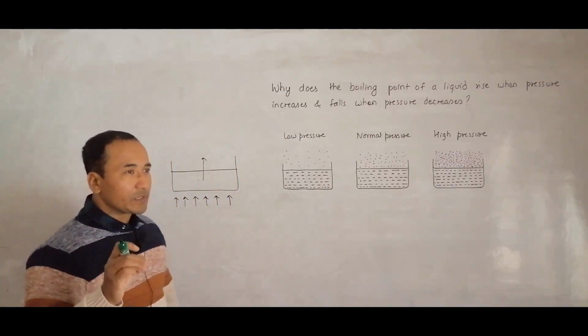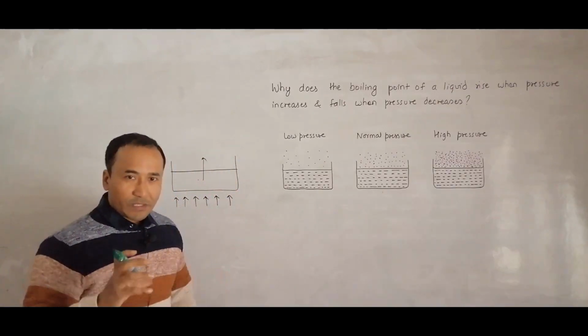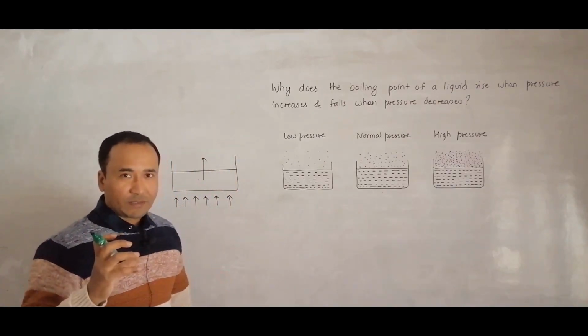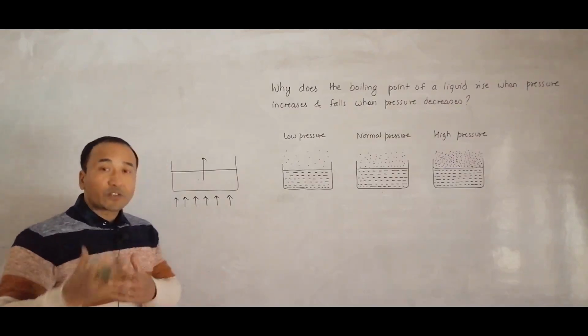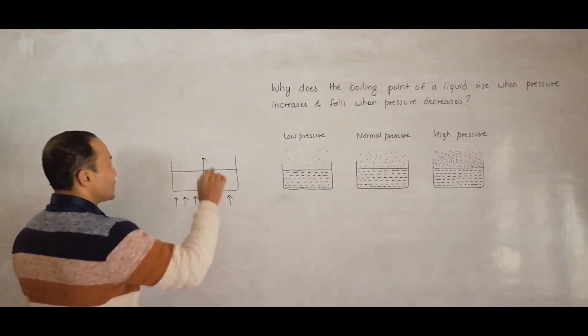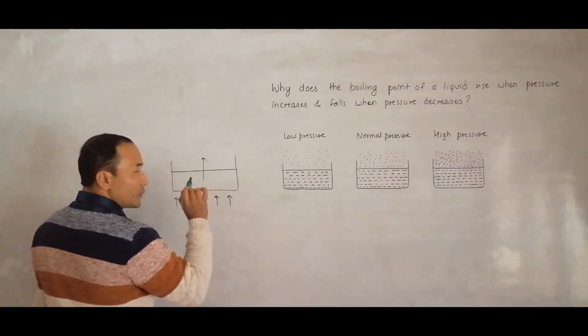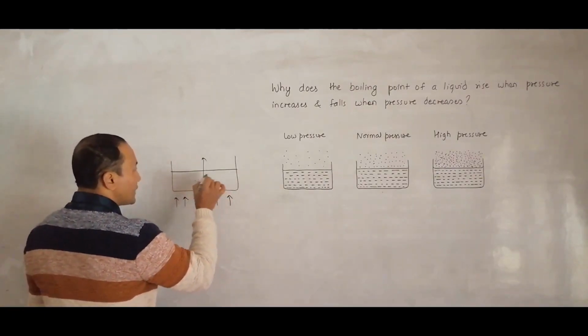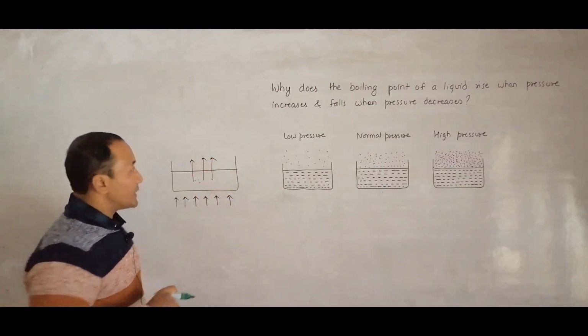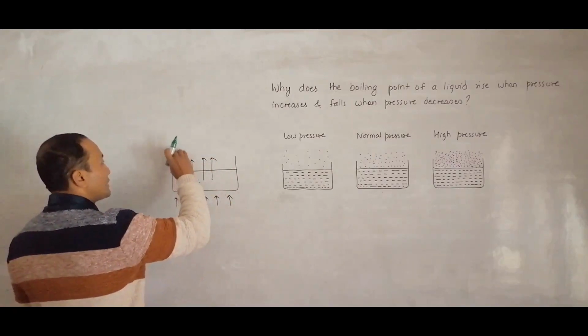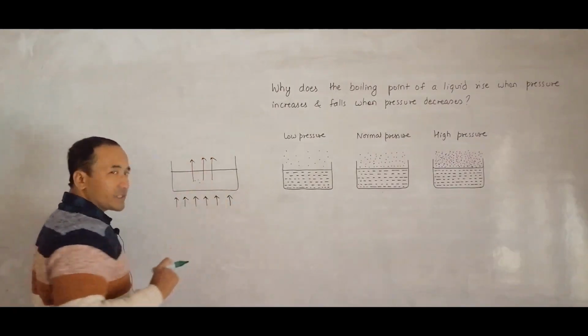And during boiling, the temperature remains constant. The heat is used only for the change of state. It's not used for the change of temperature. So boiling is a vigorous, violent process. What we do during boiling is we give the molecules enough energy to leave the surface. That means they can defy gravity, they can defy the pushing force of these molecules here.